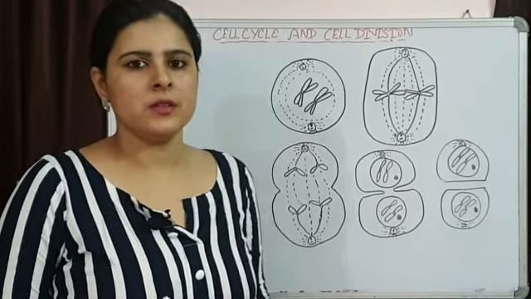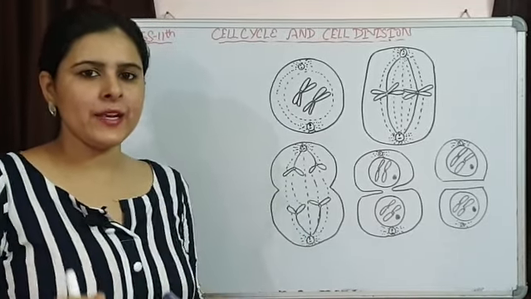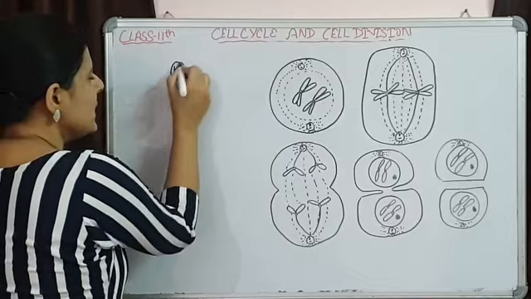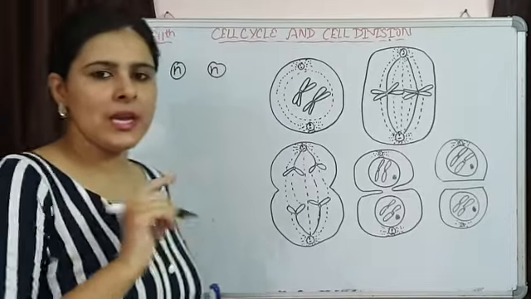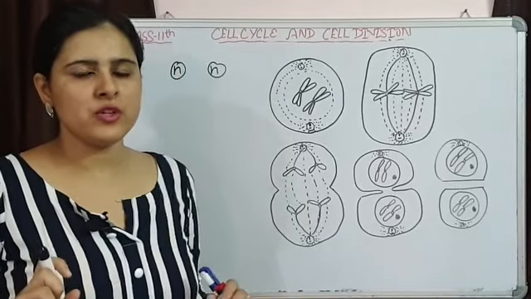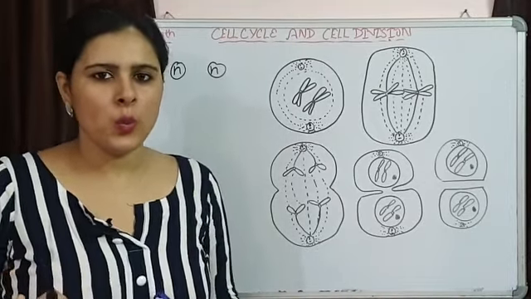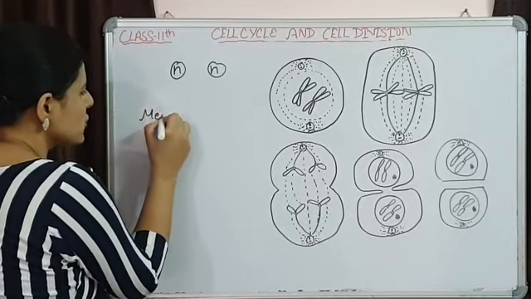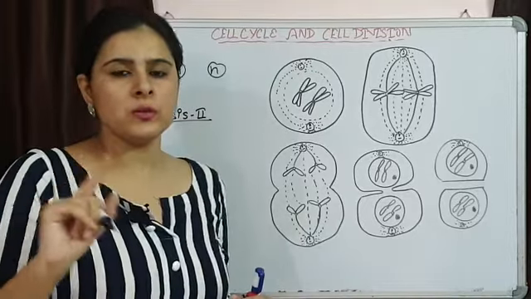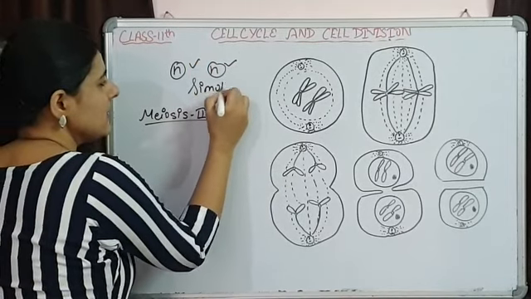Good morning everyone. Last time we completed meiosis 1, and we saw that at the end of meiosis 1 we get two cells, and these two cells are haploid cells. What happened was separation of homologous chromosomes. Because of the separation of homologous chromosomes, two haploid cells were there at the end of meiosis 1. Now we are starting with meiosis 2, and meiosis 2 is going to happen in these two haploid cells simultaneously.